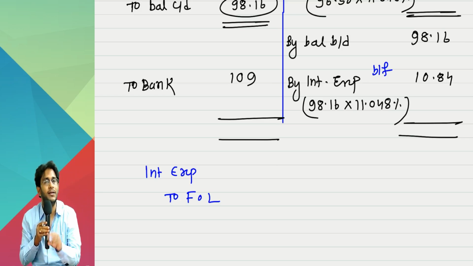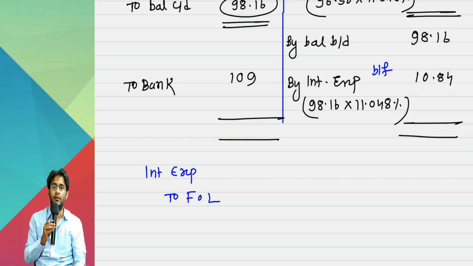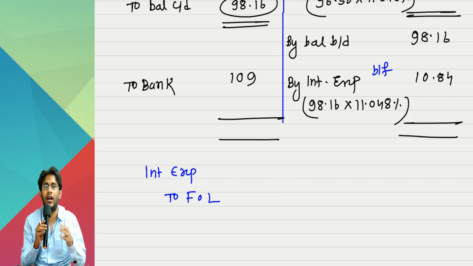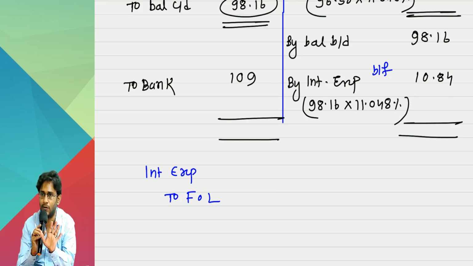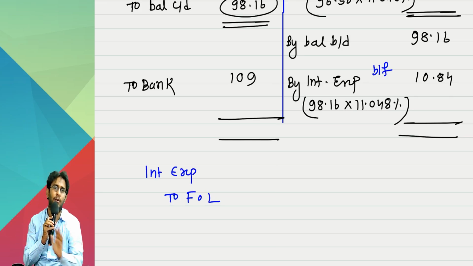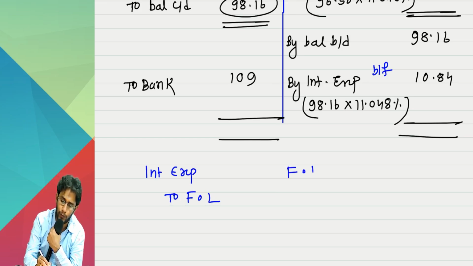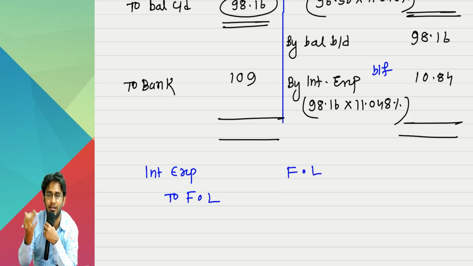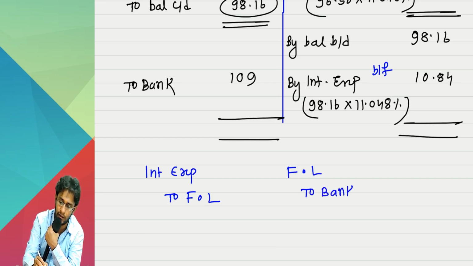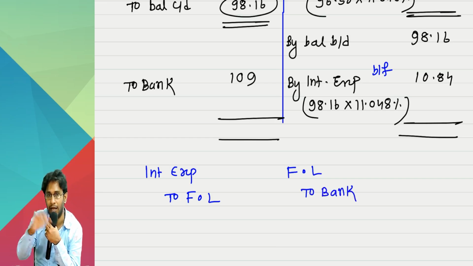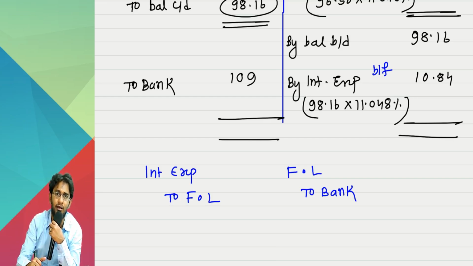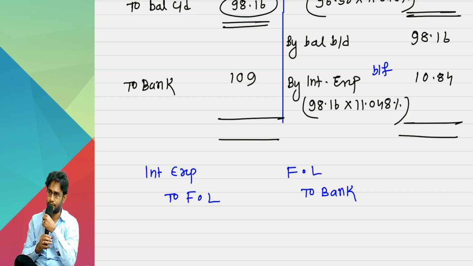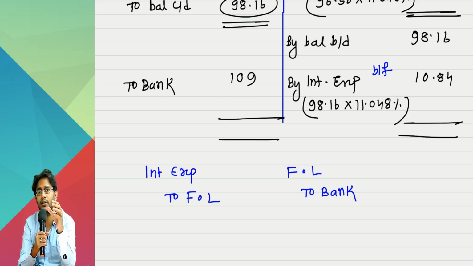This entry is similar to the interest accrued entry. Interest not paid, what is the entry? Still you have to book interest expense and credit the liability. That's exactly what I am doing. And whenever you pay, whether that is principal or interest, it does not matter. I will write only one entry: financial liability to bank. In our basics, how we learnt is that interest paid is interest to bank. Interest not paid is interest expense account debit to outstanding interest account. So what comes to our mind is that interest paid will never come into the liability account.